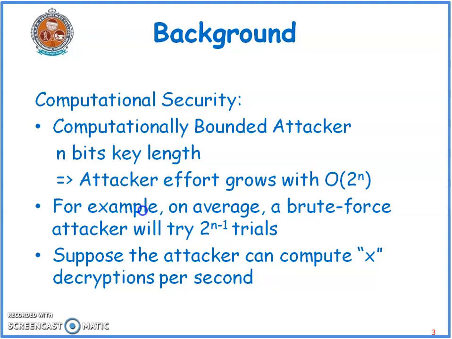We shall start with the background. First, computational security. Earlier we have seen that a brute force attack can be applied in order to crack the ciphertext. For that, assume that we have a key size of length n bits. Then the attacker effort grows with the order of 2 power n. For example, on average, a brute force attacker will try 2 power n minus 1 trials.